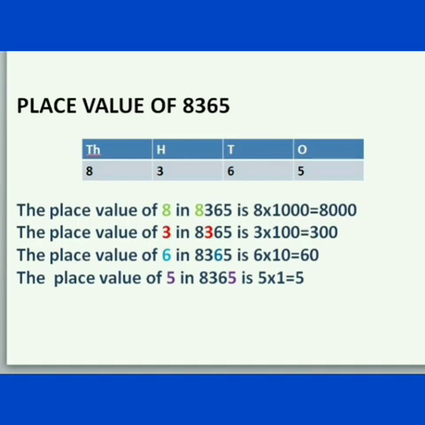Next, 3 is in hundreds place. Okay. Yes, 3 into 100 equal to 300. So the place value of 3 in 8365 is 300. Next, 6 is present in tens place. So 6 into 10 equal to 60. So the place value of 6 in 8365 is 60. Next, 5 is in ones place. So 5 into 1 equal to 5. So the place value of 5 in 8365 is 5. Hope you now clearly understand about how to write the place value of the given number, isn't it?